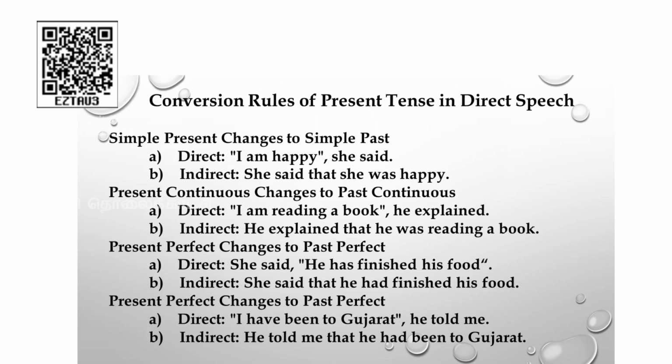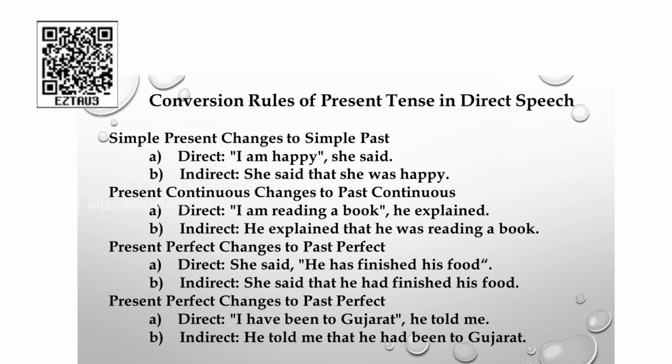Note down the changes, students. You will be adding the word conjunction that. The pronoun I will be changed according to the gender, and the am verb will be changed to was. Now let us see the second example.